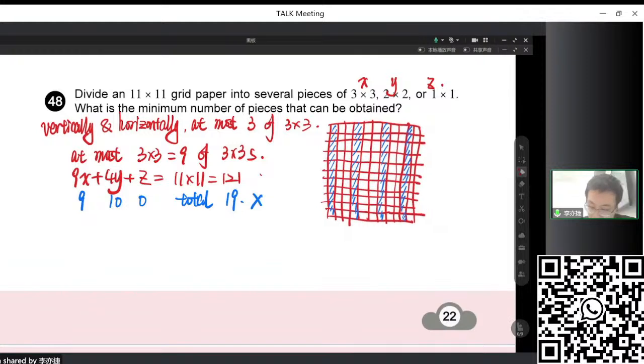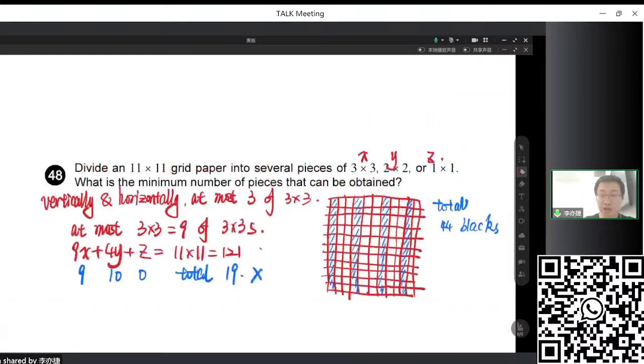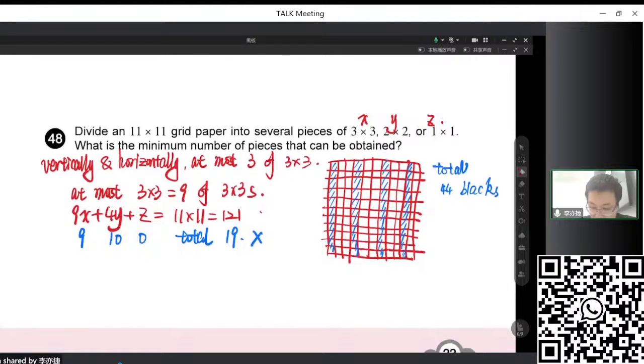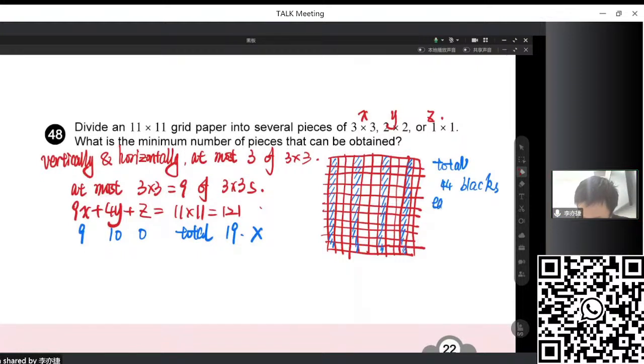Totally we have 11, we have 44 blacks. And if you use 9 3 times 3s, then each 3 times 3 will just cover 3 of the black grids, right? So each 3 times 3 will cover 3 blacks.